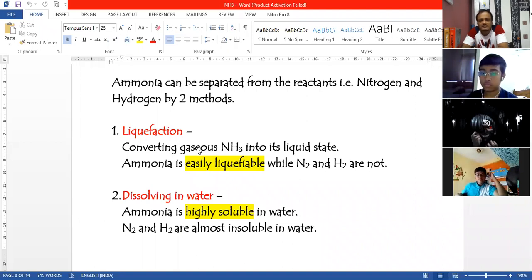Yes, Manit. Sir, this ammonia is easily liquefiable because it is highly soluble in water, right? Easily liquefiable and soluble in water are two different things, Manit. Liquefiable is when we apply pressure and reduce the temperature, the gas converts into a liquid. Soluble in water is when you pass the gas into water, it dissolves in water. Those are two different things. Okay, sir. Thank you, sir. You're welcome.